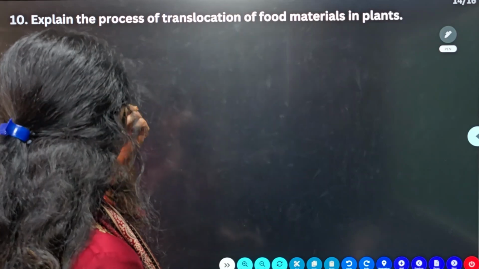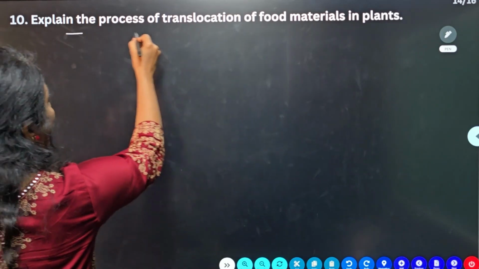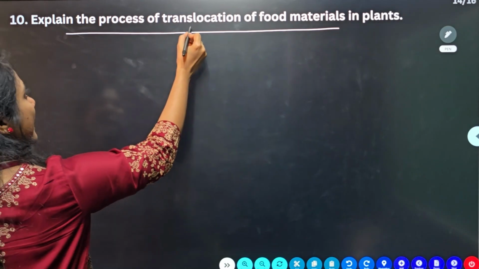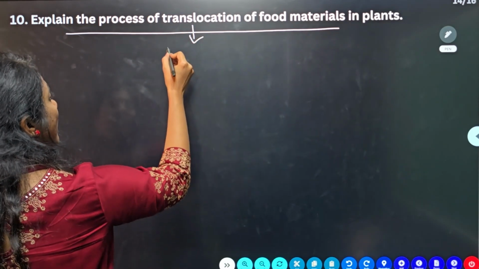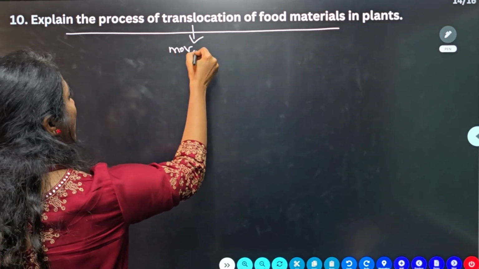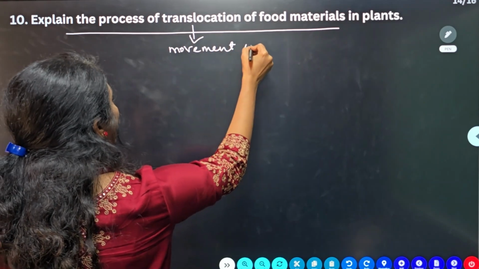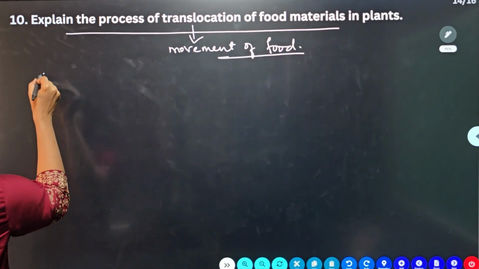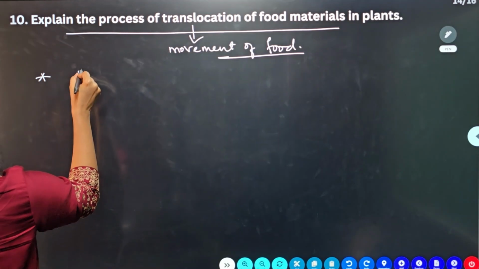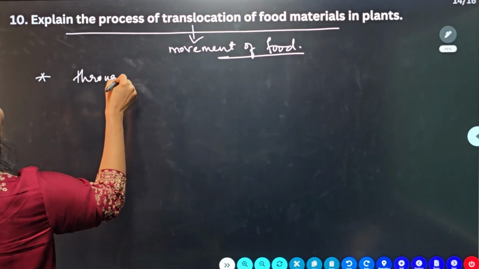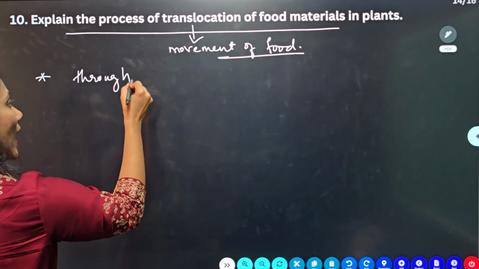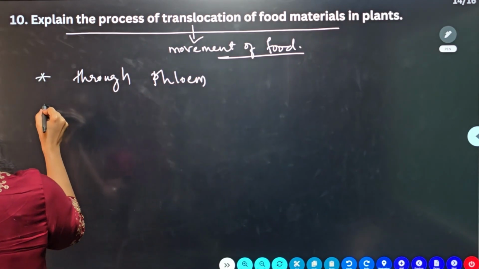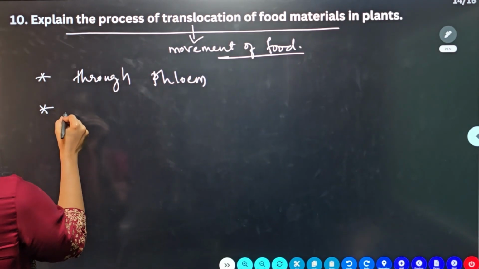So moving on to the next question. Explain the process of translocation of food. What do you mean by translocation? Translocation means movement of food, right? Movement of food is called translocation. So what is the first point you will write? Movement of food happens through phloem tissue. That is the first point. And later what will happen?